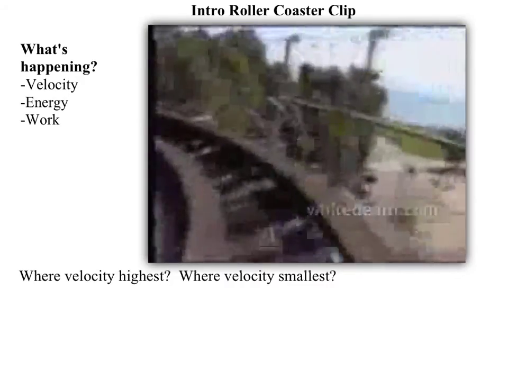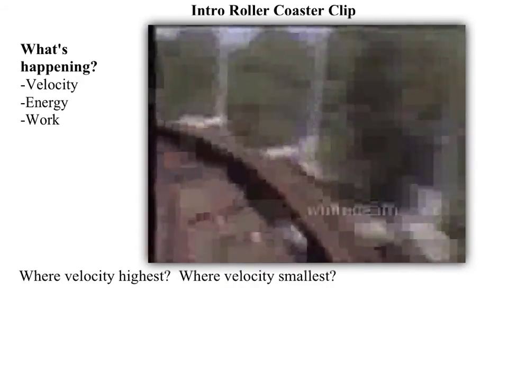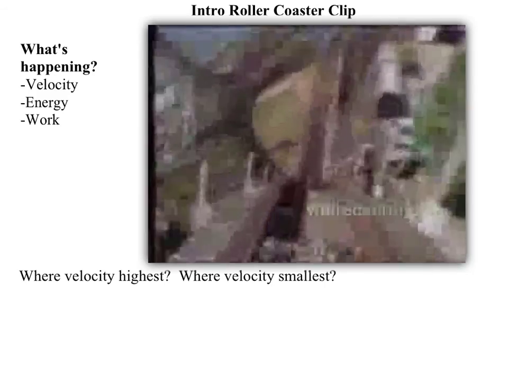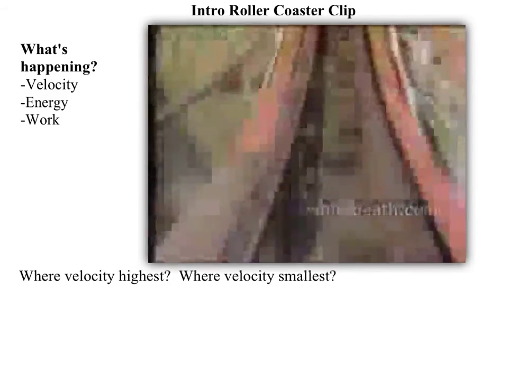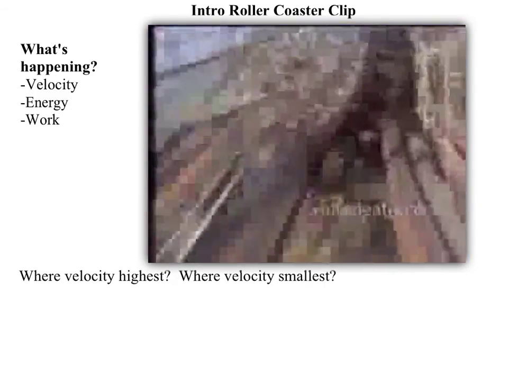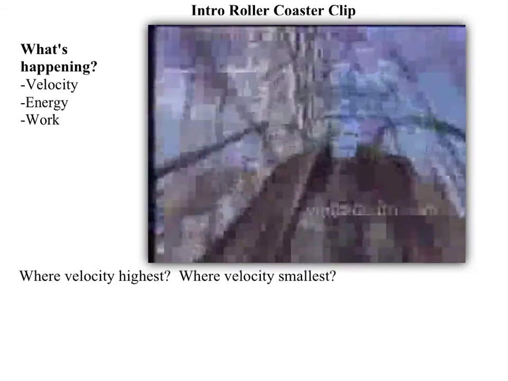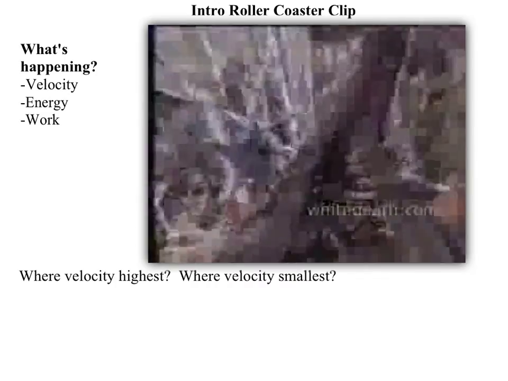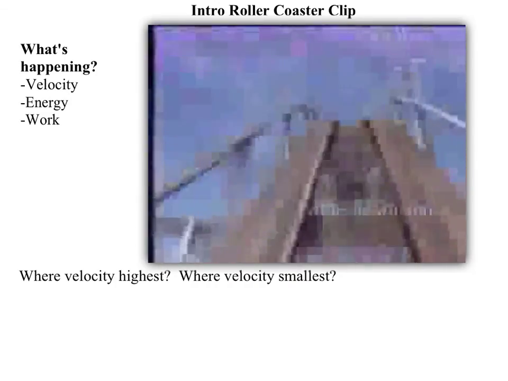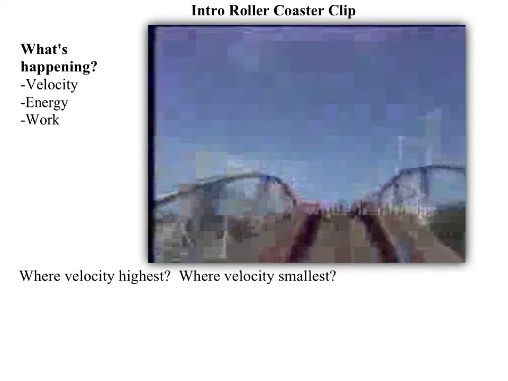As we're moving on our roller coaster, our potential is going down and our kinetic goes up, but our total energy stays the same. We're going to analyze how this type of roller coaster can demonstrate all these great physics concepts. Now, I want to look at what's happening with our roller coaster throughout this experience, and specifically where our velocity is going to be highest and smallest.